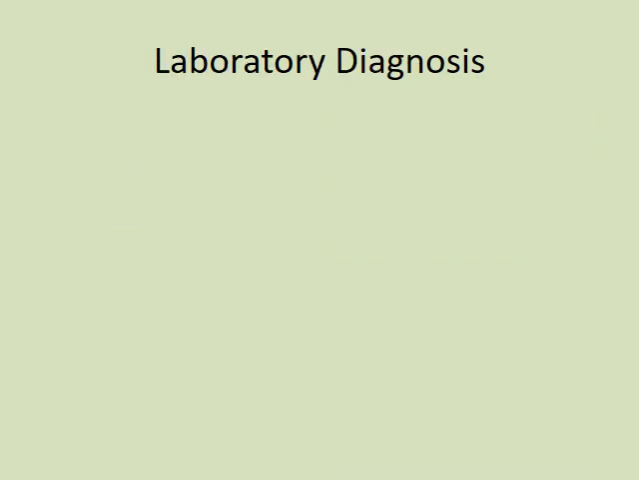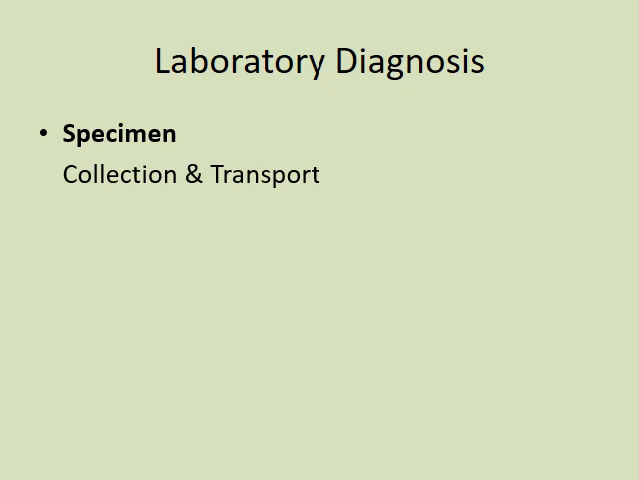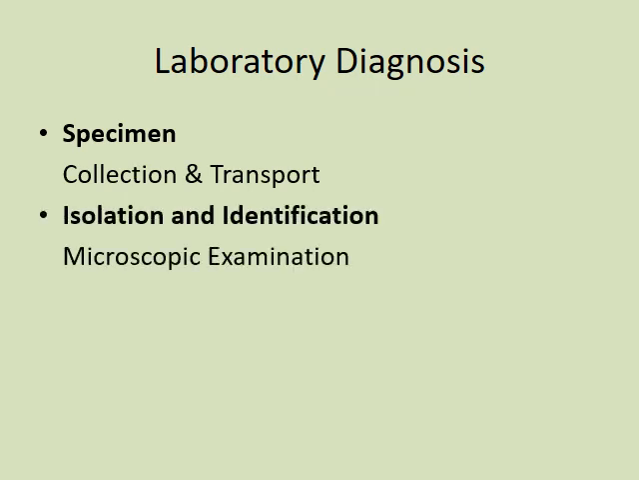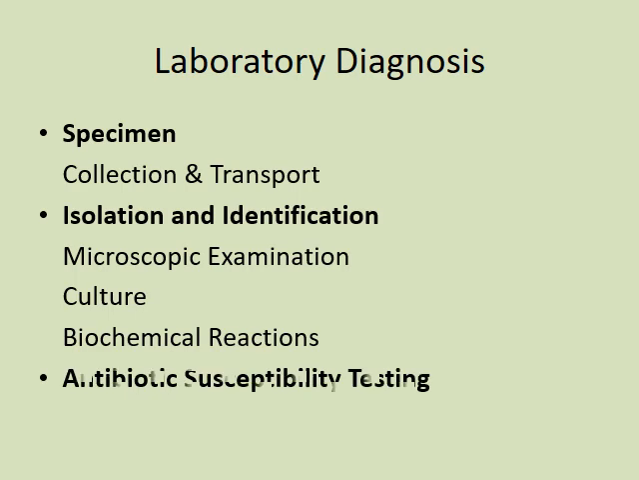Now coming on to the laboratory diagnosis part of urinary tract infection. The steps are specimen collection and transport, isolation and identification, which could be done by microscopic examination, culture and biochemical reactions, and finally antibiotic susceptibility testing. We will see each of the steps in detail.